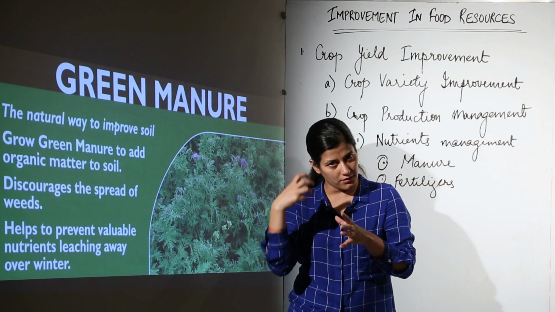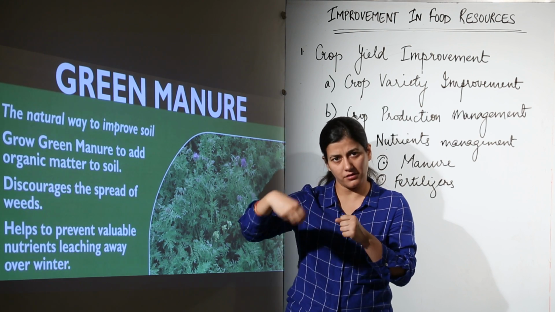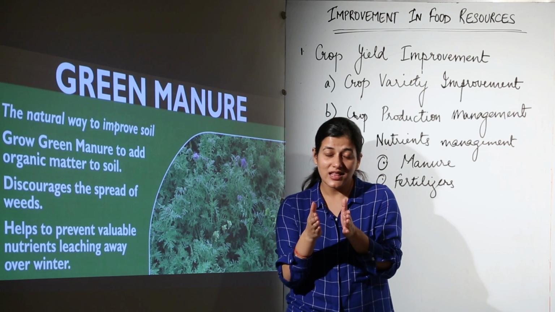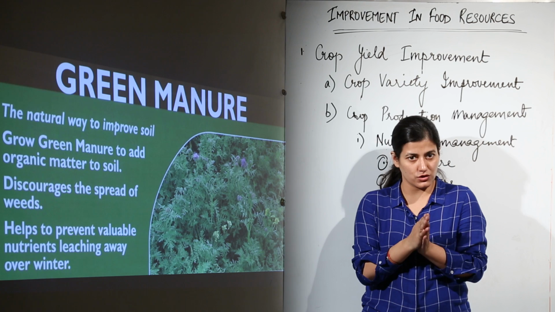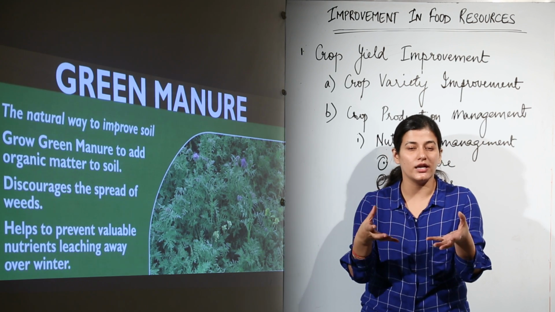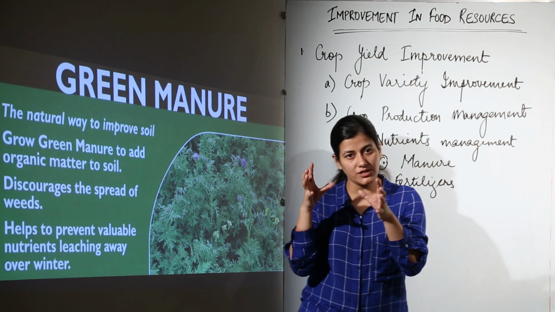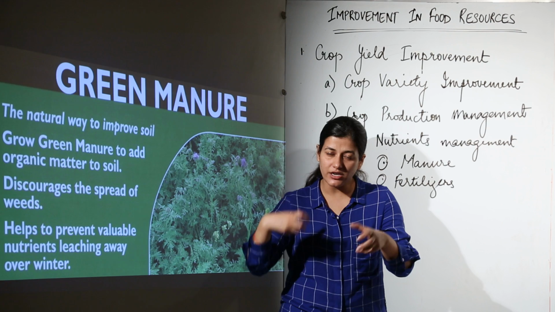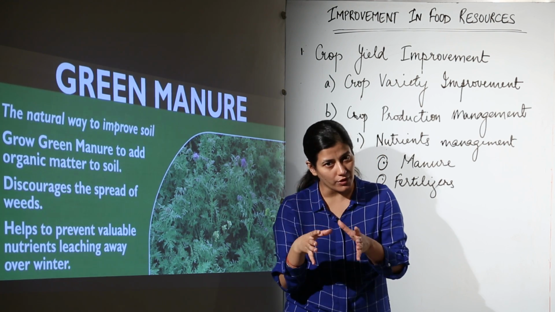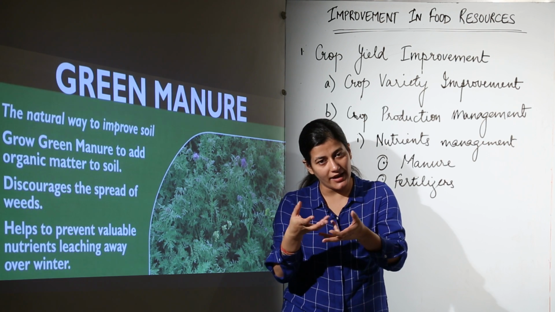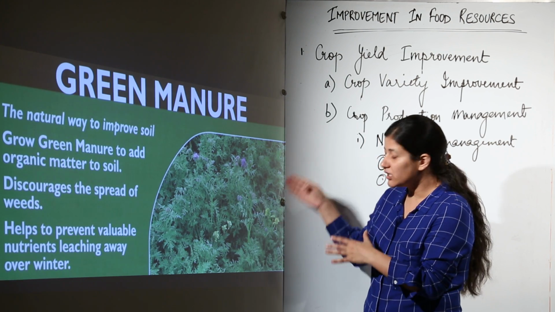They are picked as it is, they are uprooted, and they are sowed into the soil, okay. They are drilled and just plowed into the soil in a way that it stays green and it decays inside the soil. When it decays inside the soil, that soil is getting rich in the nutrients which this particular plant is having. Just keep in mind that you take a plant, you break it into small parts, then you just sow it like you are putting the green part into the soil. Now the soil is going to decompose it and take all the nutrients which are present in the live plant. That is why it is called the green manure.